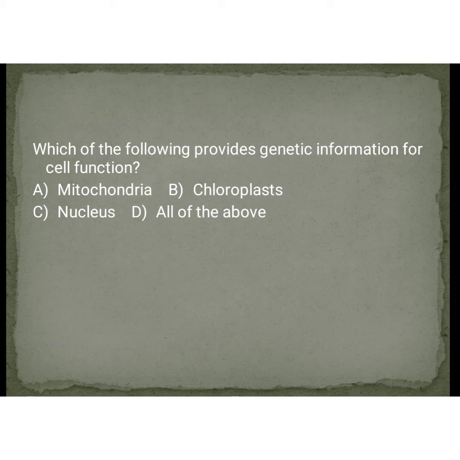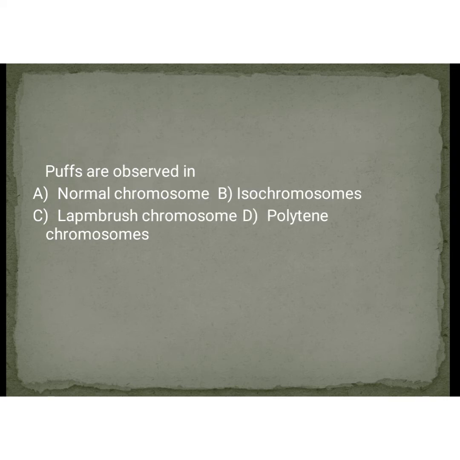And which of the following provides genetic information for cell function? Answer is nucleus. Nucleus only provides genetic information for cell function, okay. Next, puffs are observed in which chromosomes? If you didn't watch special types of chromosomes video, you can watch. It's available in our channel. Answer for this is puffs are observed in polytene chromosomes. Clue is PP, puffs, polytene chromosome, okay.